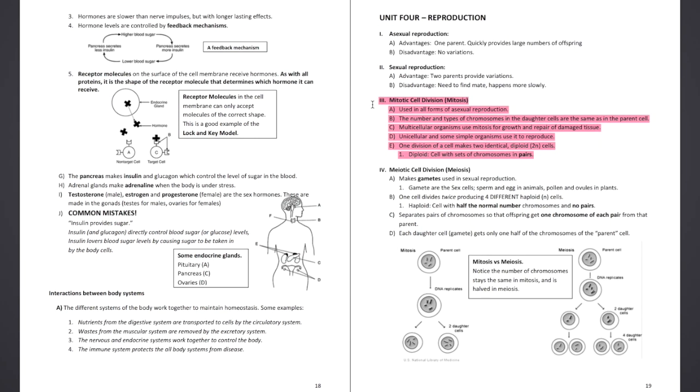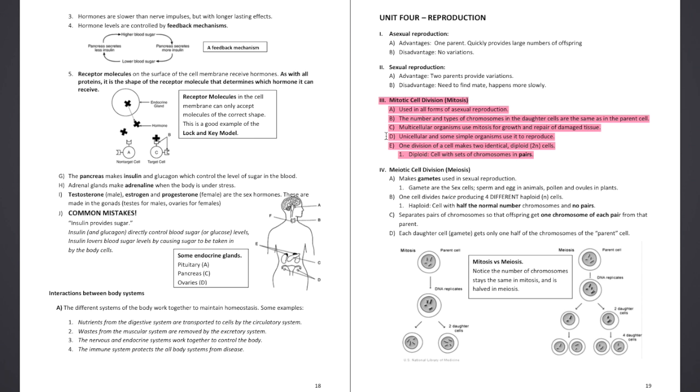3. Mitotic cell division, mitosis. A. Used in all forms of asexual reproduction. B. The number and types of chromosomes in the daughter cells are the same as in the parent cell. C. Multicellular organisms use mitosis for growth and repair of damaged tissue.